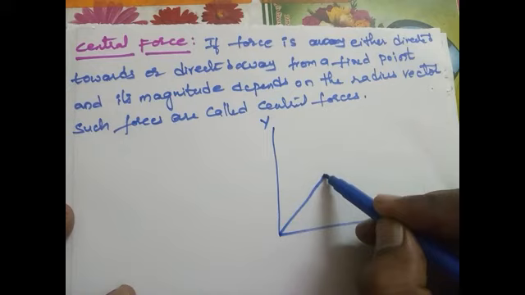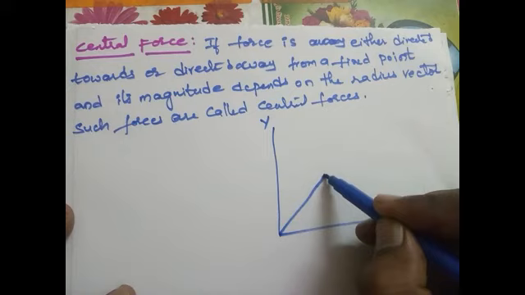The gravitational force acting between these two masses is proportional to the product of the masses, and inversely proportional to the square of the distance between them, r square.